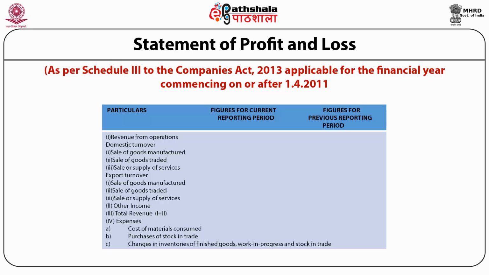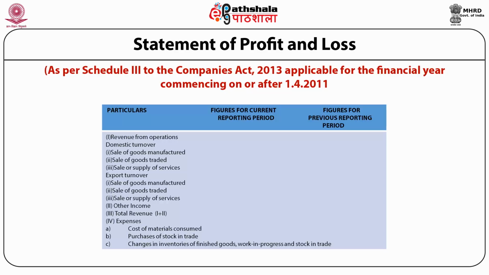revenue from operation is divided into 2 parts. First is domestic turnover and second is export turnover. Domestic turnover includes sale of goods manufactured, sale of goods traded, sale or supply of services. And export turnover includes sale of goods manufactured, sale of goods traded, sale or supply of services. The income is divided into two parts. First is revenue from operation and second is other income. When both of these are added, we get the total revenue.